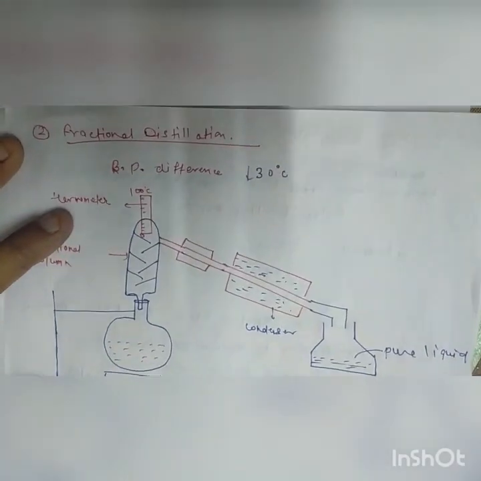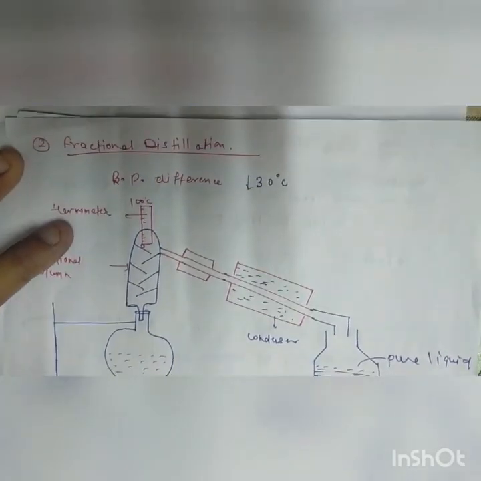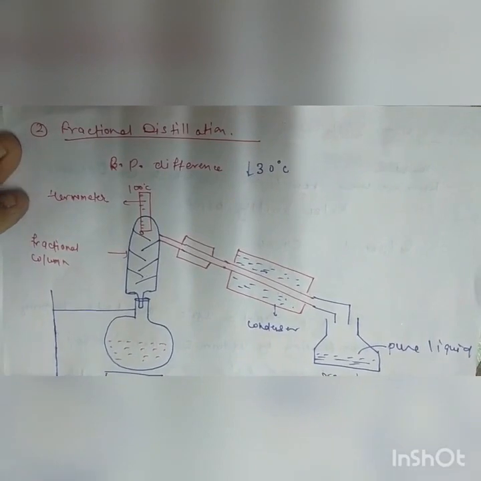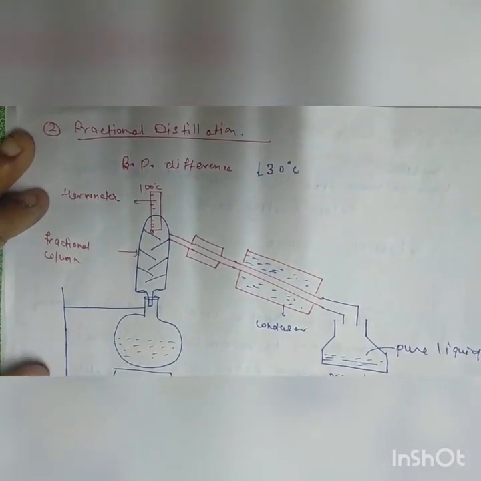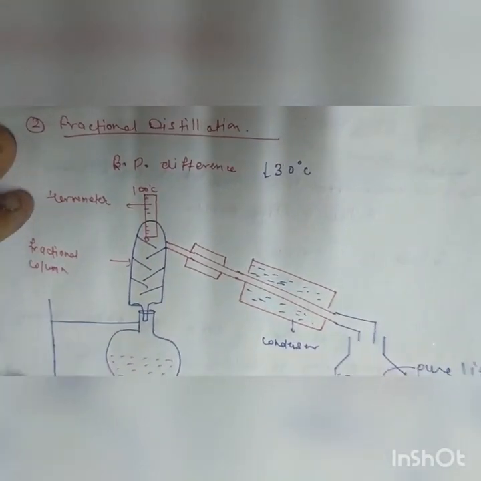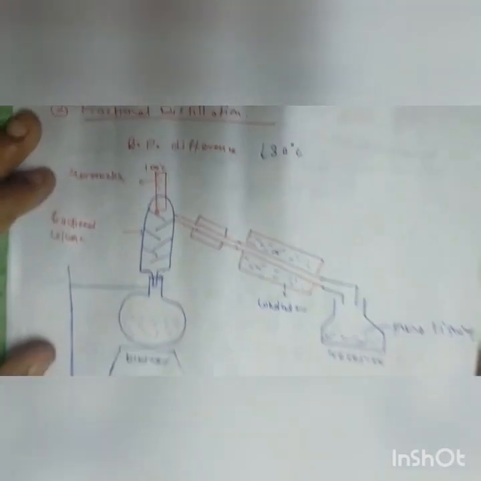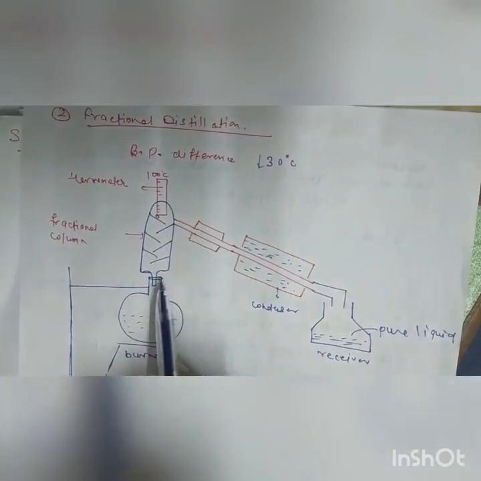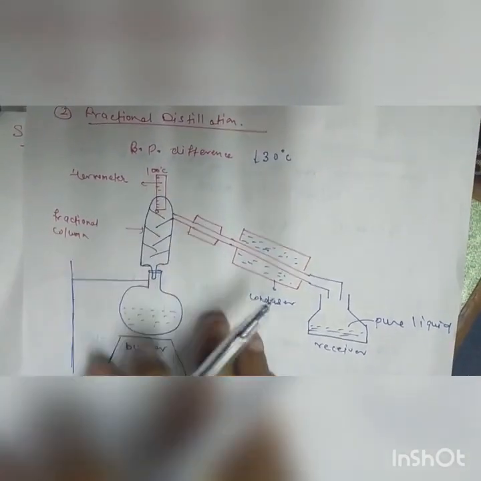Fractional distillation. Fractional distillation is the technique used when the boiling point difference of two components in a binary mixture or solution is less than 30 degrees Celsius. Simple distillation and fractional distillation are the same, but the difference here is the fractionating column. Here we use a fractionating column. The fractionating column registers the path of the vapor which goes in the upward direction.